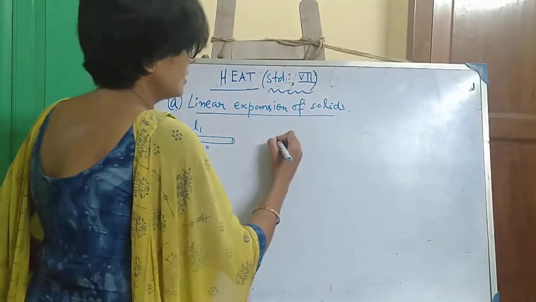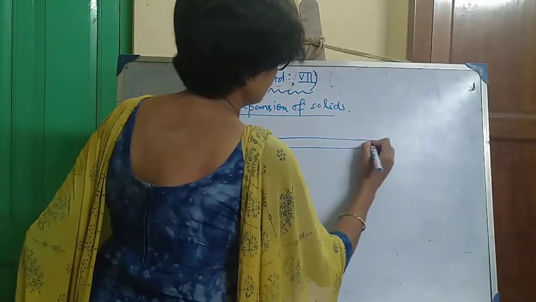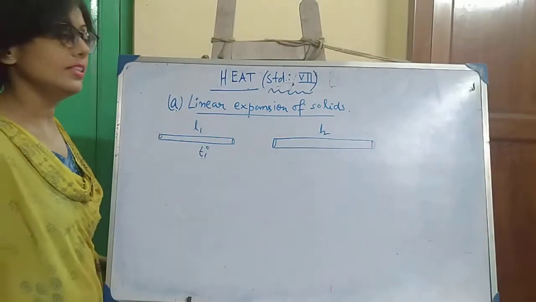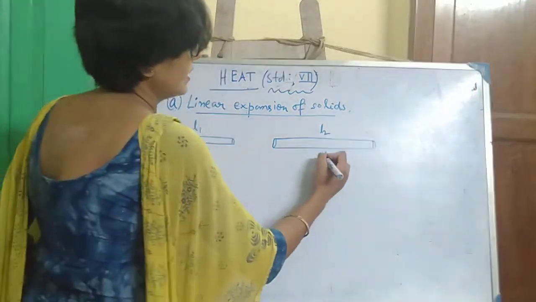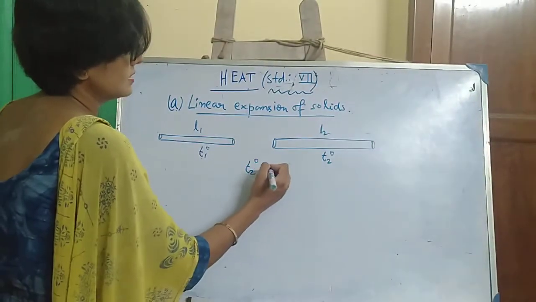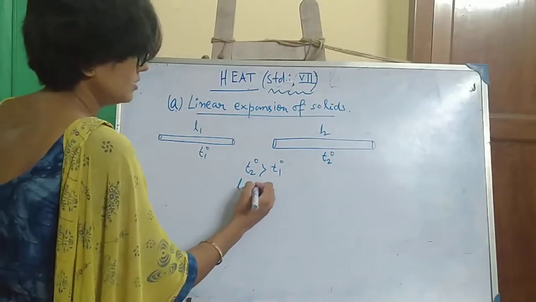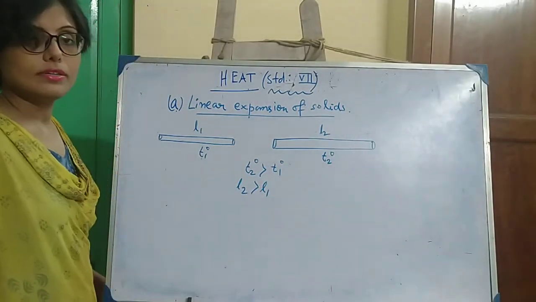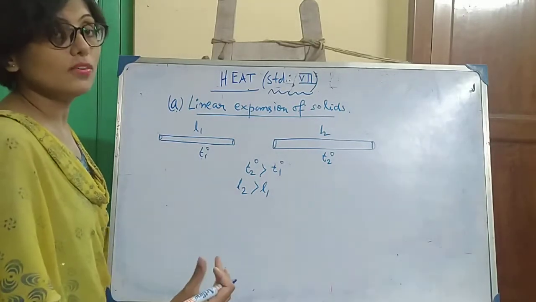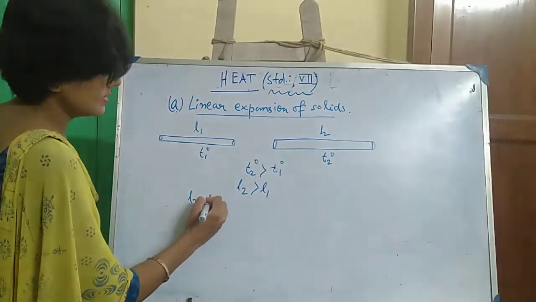After heating, suppose L2 becomes the final length of the solid rod and the final temperature is T2 degree. Since T2 is greater than T1, L2 is greater than L1. So what is the expansion in length of the solid? Final length minus initial length, L2 minus L1.